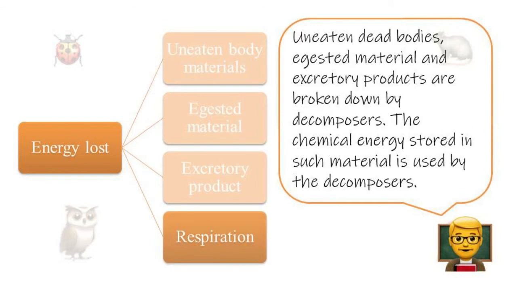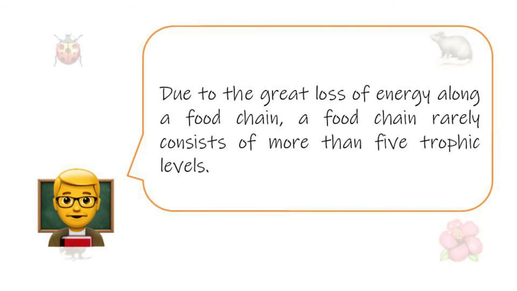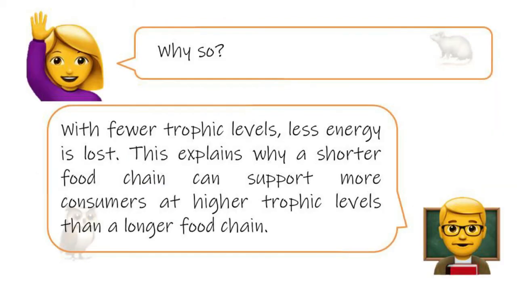Uneaten dead bodies, digested material, and excretory products are broken down by decomposers. The chemical energy stored in such material is used by the decomposers. Due to the great loss of energy, a food chain rarely consists of more than 5 trophic levels. With fewer trophic levels, less energy is lost. This explains why a shorter food chain can support more consumers at higher trophic levels than a longer food chain.